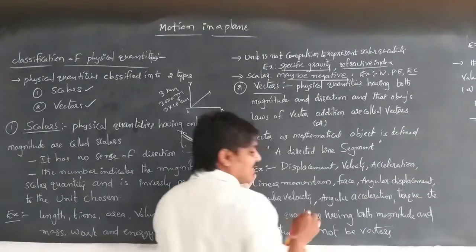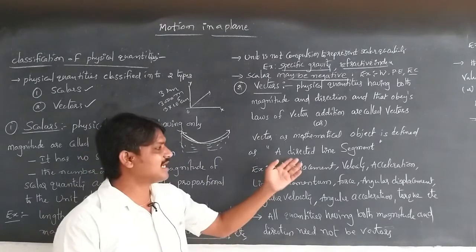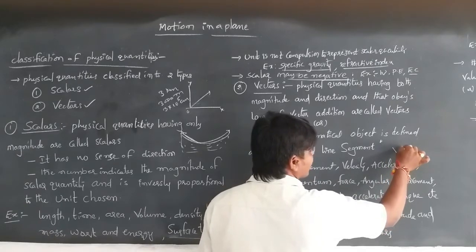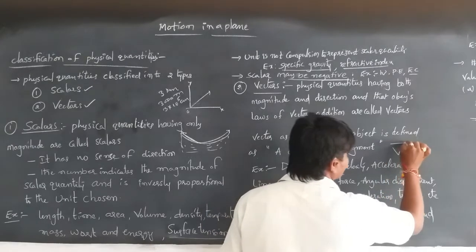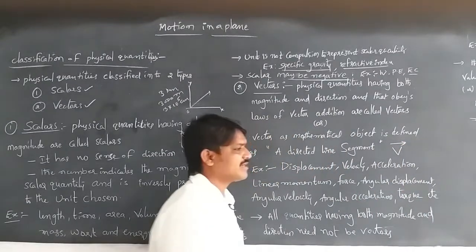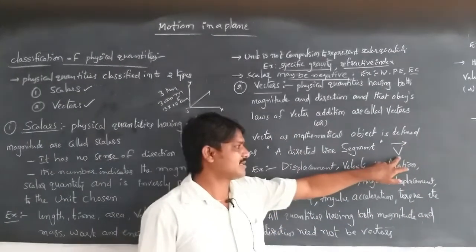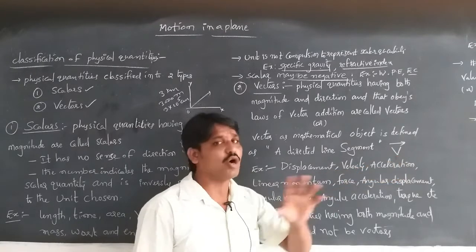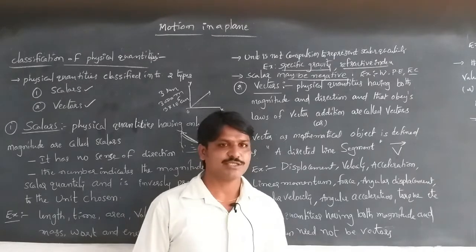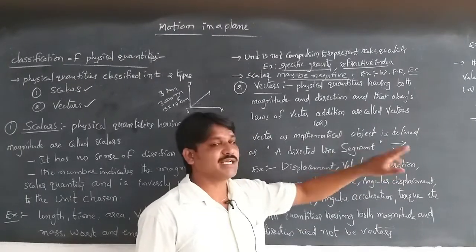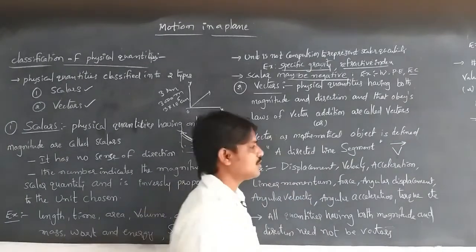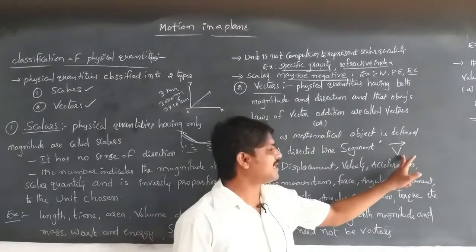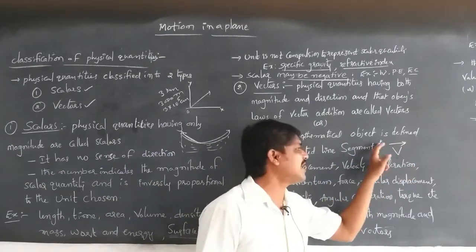As a mathematical object, a vector can be considered a directed line segment. For example, velocity is a vector quantity, so it can be represented by this type of line. In some textbooks, vector quantities are given in bold letters. So the directed line segment will be like this, because velocity has some direction.